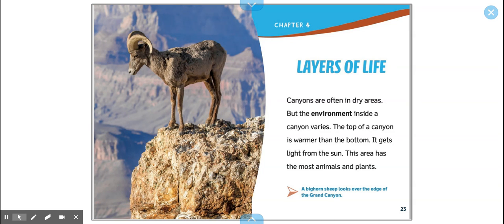Chapter 4, Layers of Life. Canyons are often in dry areas, but the environment inside a canyon varies. The top of a canyon is warmer than the bottom. It gets light from the sun. This area has the most animals and plants. The caption here says, "A bighorn sheep looks over the edge of the Grand Canyon."